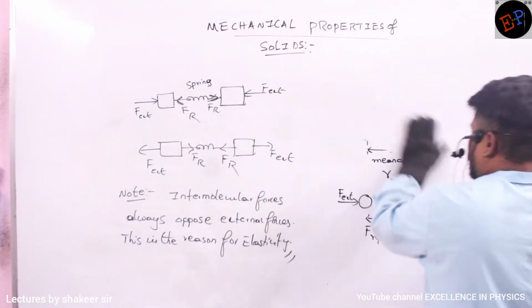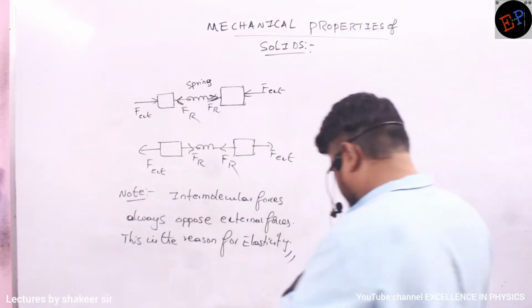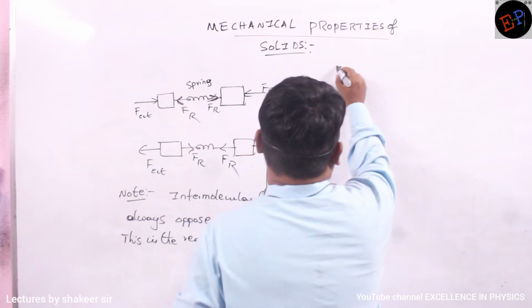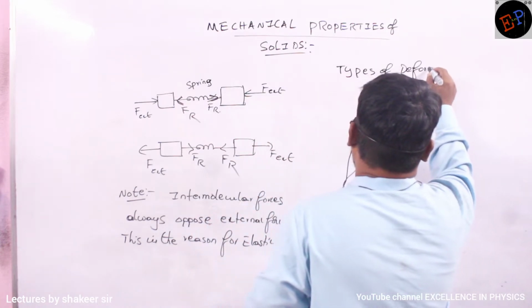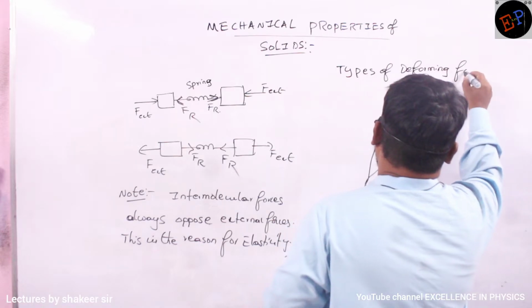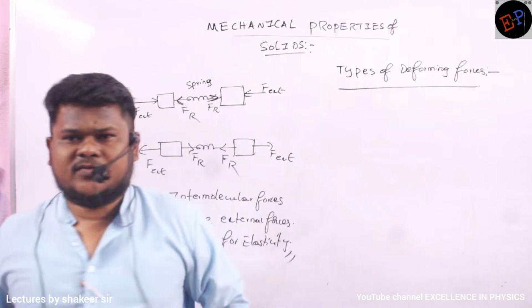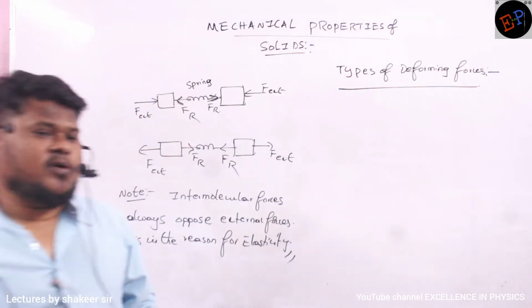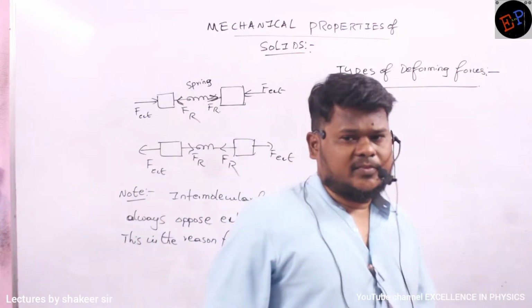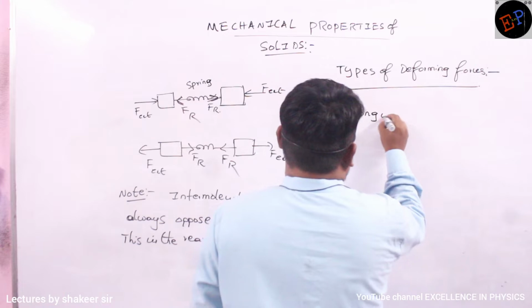Now let us see the types of deforming forces. How many types of deforming forces do we have? Okay, so types of deforming forces. What is meant by deforming forces, ma? Deforming forces means the forces which are responsible for changing the size, shape, or volume of a body. They are called deforming forces. Okay, so the first one is called longitudinal force.